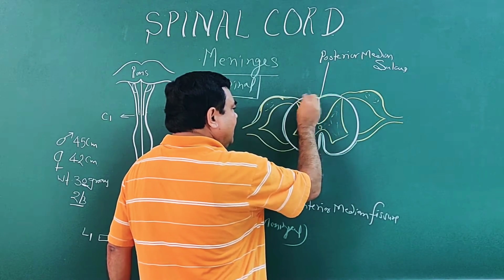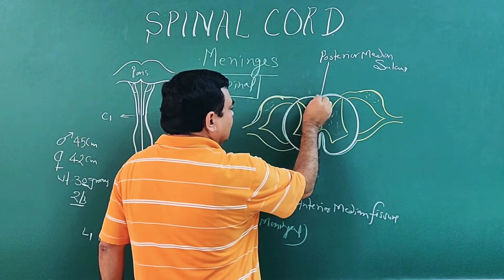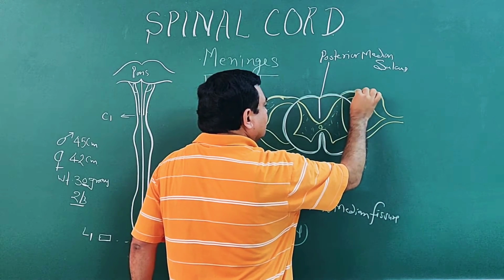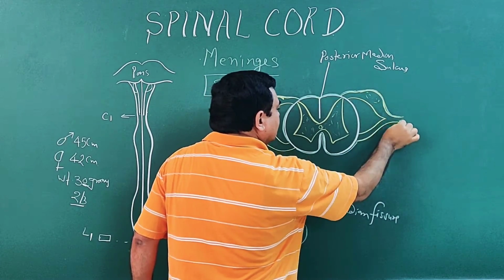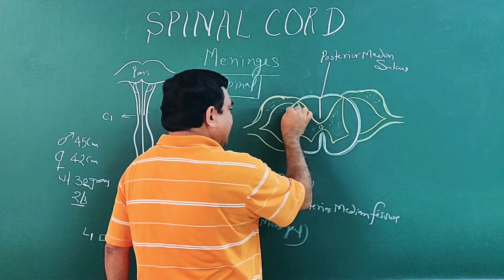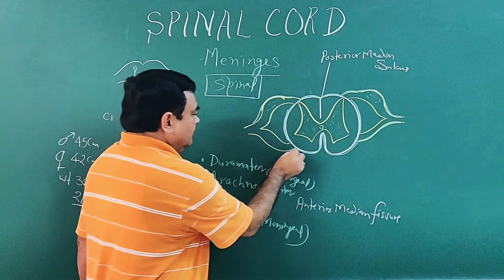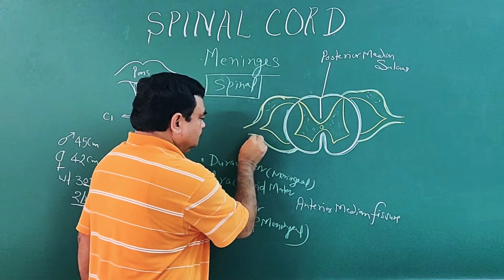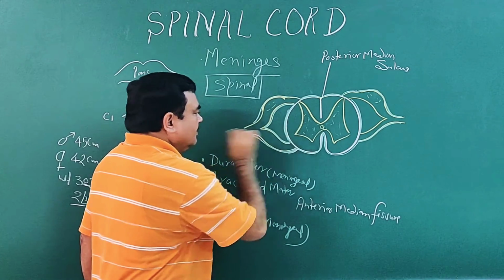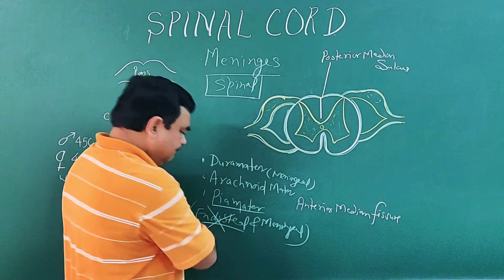It is firmly adherent to the spinal cord and the root of the nerve. So this layer is pia mater.